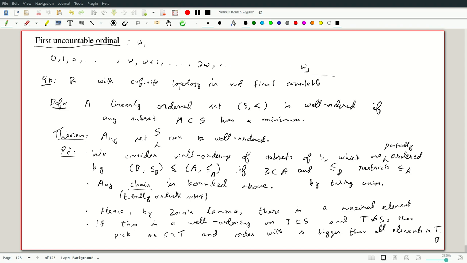So Zorn's lemma tells you there's a maximal element, and in the linear basis case you would show the maximal element must span, otherwise you take something outside the span. Here you do something similar but simpler. Take an element which is not in the well ordering and just declare it bigger than all the elements. And it's easy to see this is a well ordering, because if I take any subset, it either is just this element alone, in which case this is minimal, or it has some elements in T, in which case you take the minimal of the set's intersection with T. Sorry, I have to correct myself. It's well ordered if any non-empty subset has a minimal element, of course.